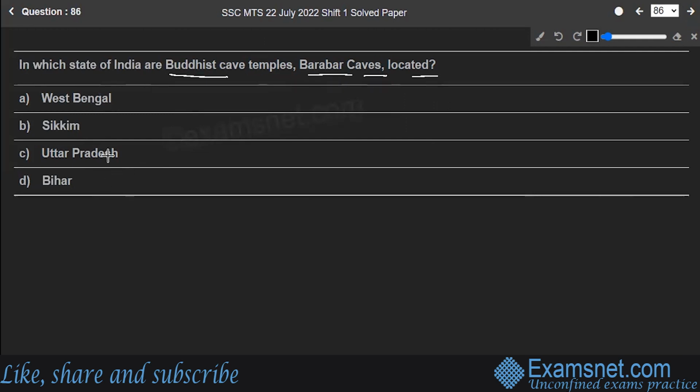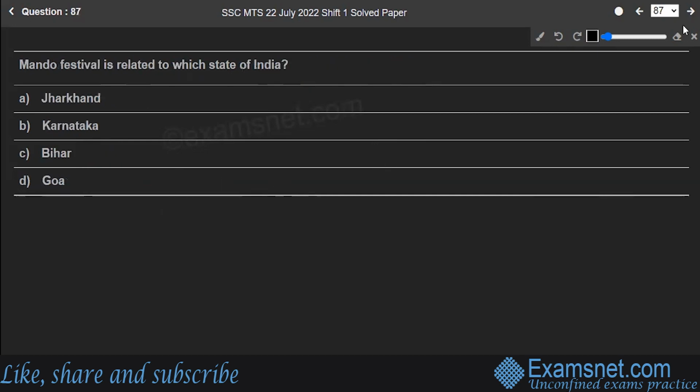Well, the correct answer is Bihar. The Barabar Hill Caves are the oldest surviving rock cut caves in India. They are located in the Makdumpur region of Jehanabad district, Bihar, 24 kilometers north of Gaya, which are supposed to have been constructed by Emperor Ashoka for the use of Ajivika ascetics. The caves were used by ascetics of the Ajivika sect. So option D is the correct answer to the question, that is Bihar. Next is question number 87.